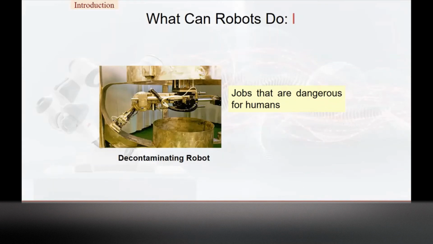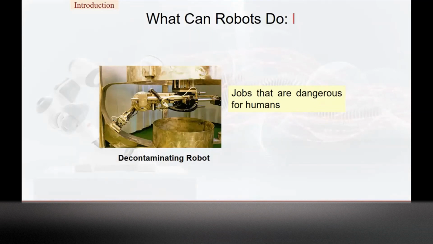But when robots were developed, they are now deployed in places where such hazards exist, like a decontaminating robot in a septic tank, or a nuclear power plant for cleaning nuclear waste inside the plant.